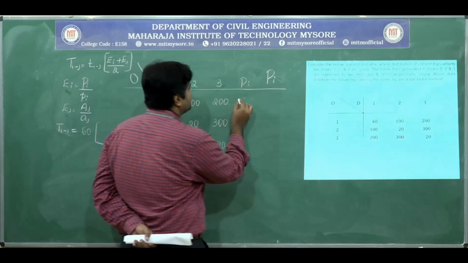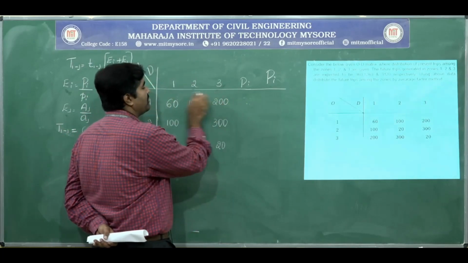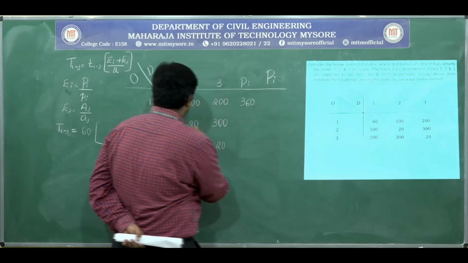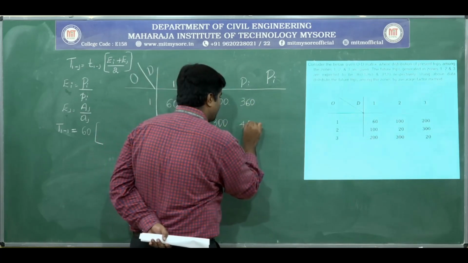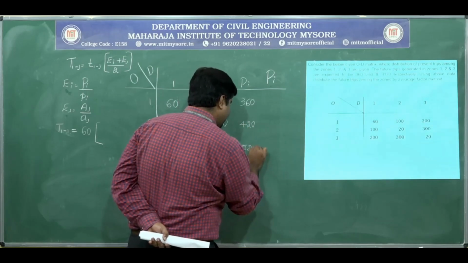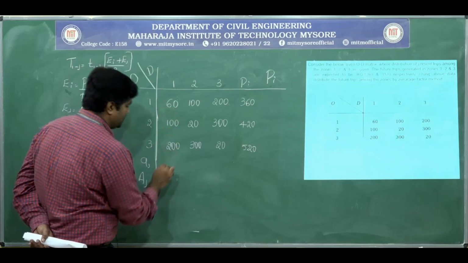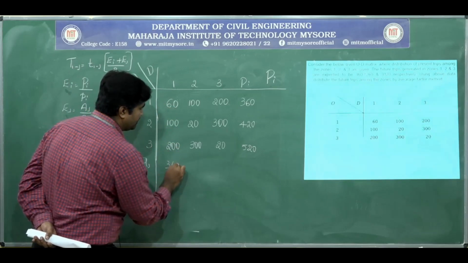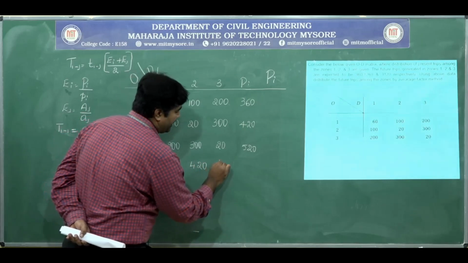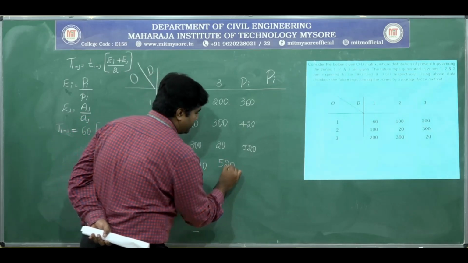Small pi, that is the total number of present trips, is 360, 420, 520. Similarly for small aj, 360, 420, 520.